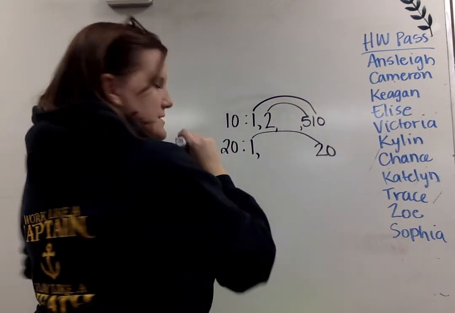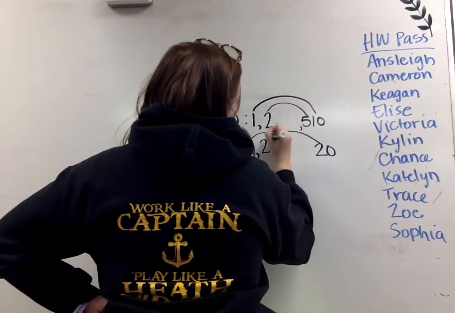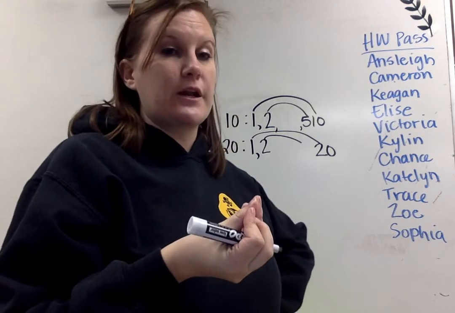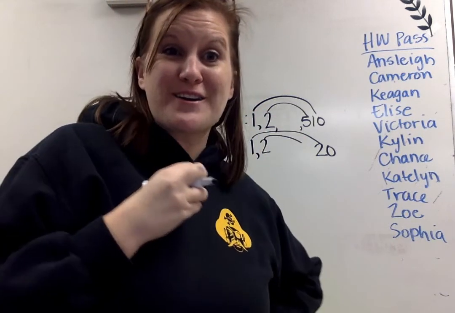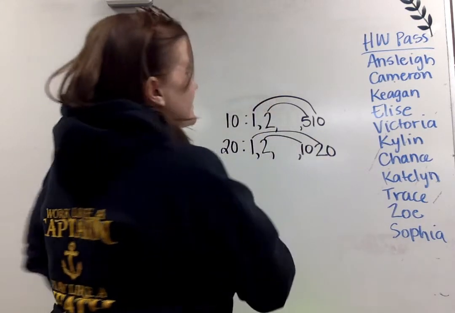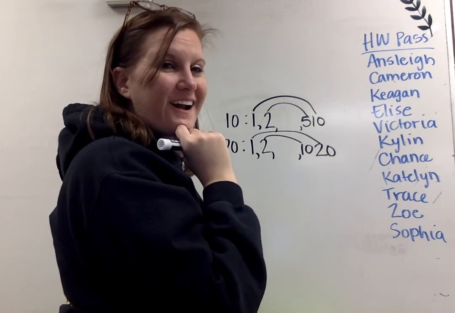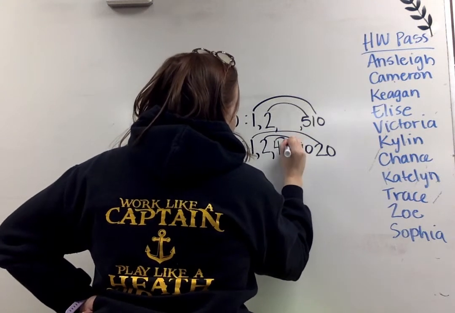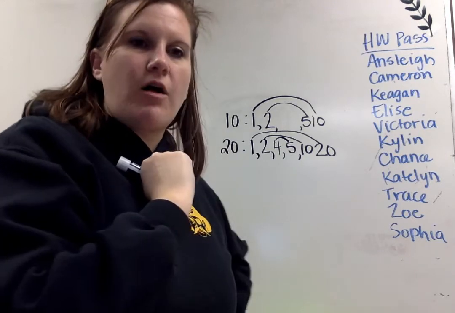Checking 2 next. Is 20 an even number? It is, so 2 will be a factor. 2 times what equals 20? Here's where our division would come into place. If you didn't know, you could divide 20 by 2, or know that 2 times 10 equals 20. Anything times 3 equal 20? No. What about 4? Yes. 4 times 5 is going to equal 20. There are no numbers between 4 and 5, so I know I've listed all my factors.